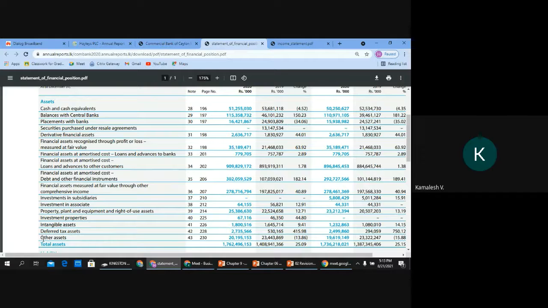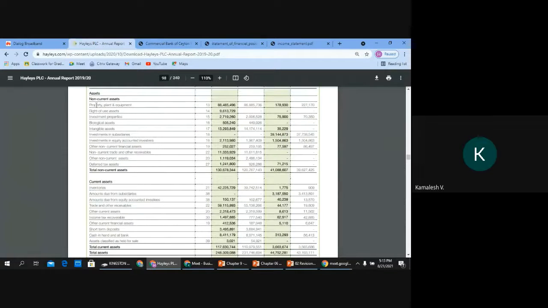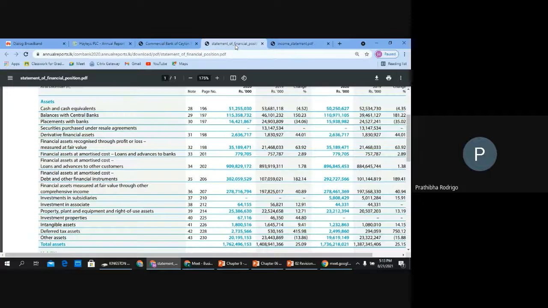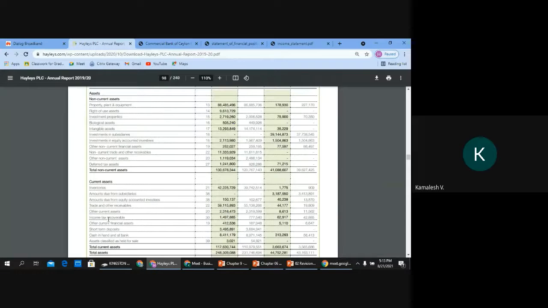What is the difference? Anyone? In Haley's company, they are dividing into two groups. Yeah. What are the two groups? Non-current assets and current assets. Right. Now, what is commercial bank doing? They are presenting all together. All together. So I was talking about the class, item class. These are the item class, right? These are the items. So you will see the similar items here also, cash and so on.